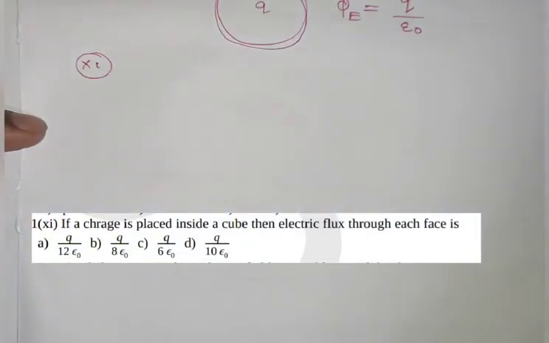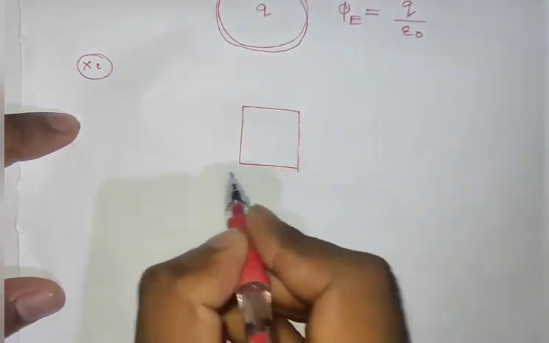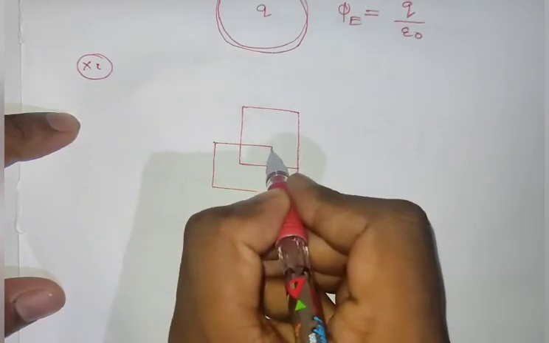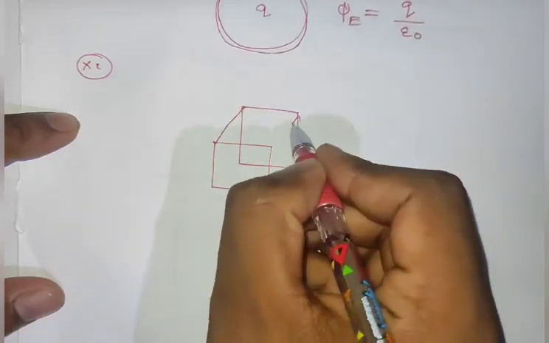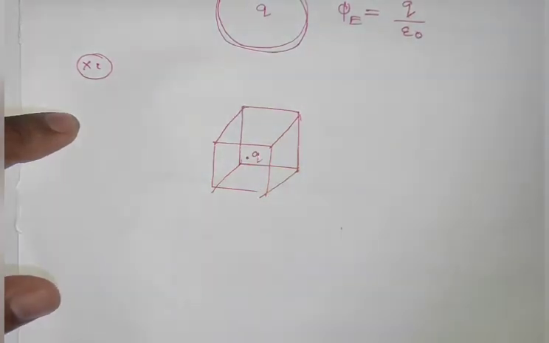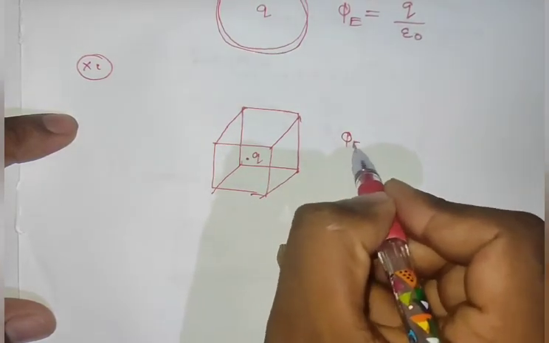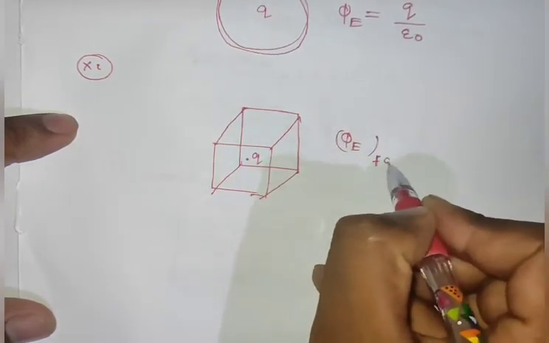Now I will come to the next question. If a charge is placed inside a cube, then what is the electric flux through each face? So there is a charge inside a cube. Let me draw a cube. So this is a cube, and a charge is placed at the center of the cube. Then it was asking for the electric flux linked with each face.